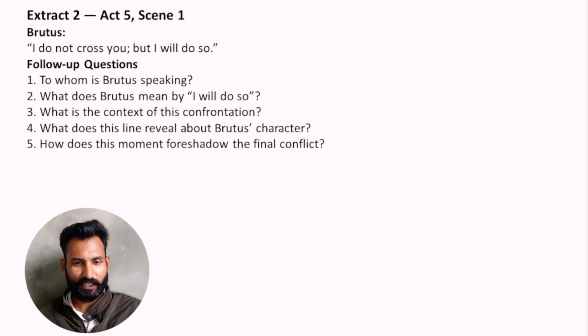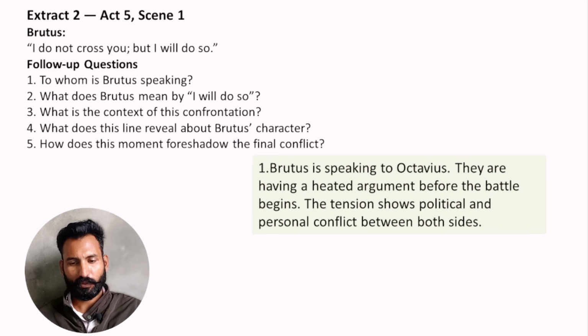Now we have the second extract: I don't cross you, but I will do so. To whom is Brutus speaking? Simple. Brutus is speaking to Octavius, and they are having a heated argument before the battle begins. The tension shows political and personal conflict between both sides.